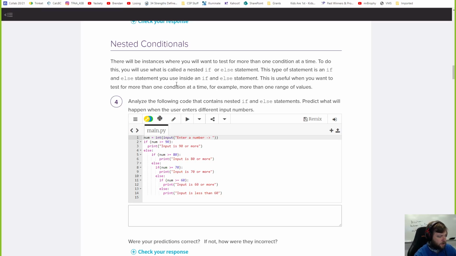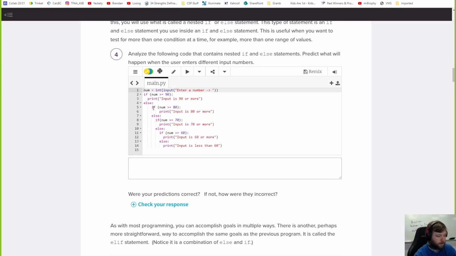All right. Sometimes you can have, when I say nested, and I think we did this with while loops as well, you have the if-else combo right here, in lines 2 and 4. Well, you can keep having ifs and elses inside of other ifs and elses, and keep going deeper and deeper. Let's look at this code before I run it.